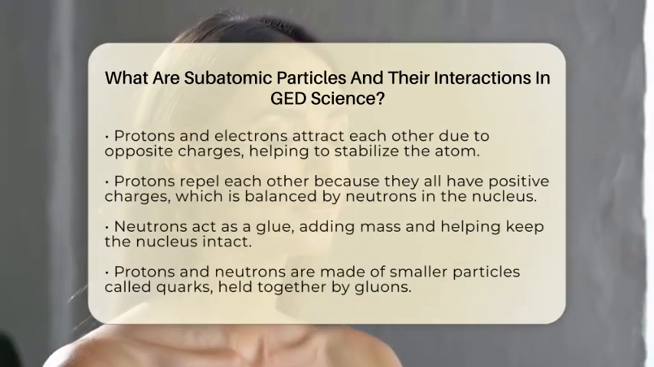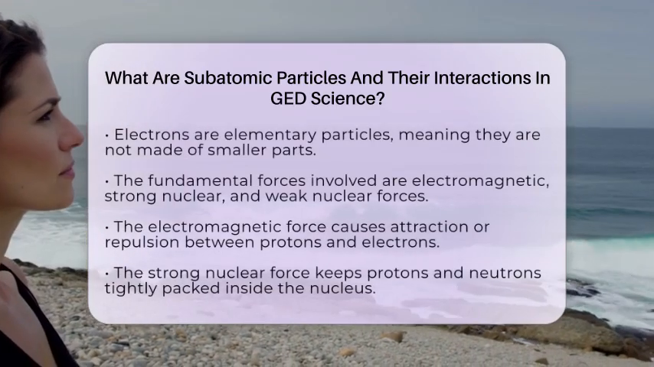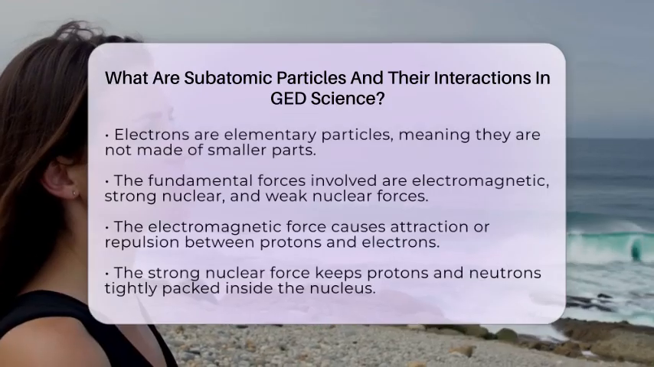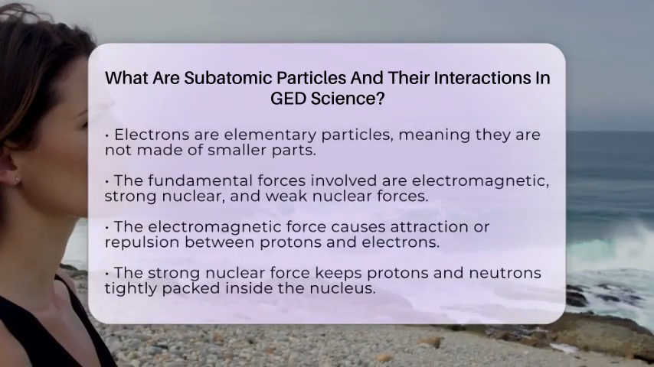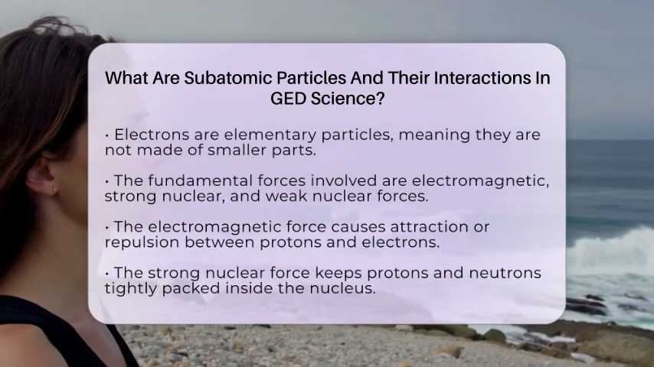Now, these particles are not all simple. Protons and neutrons are made of even smaller particles called quarks. Quarks are held tightly together by particles called gluons. Electrons are considered elementary particles, which means they are not made of smaller parts.